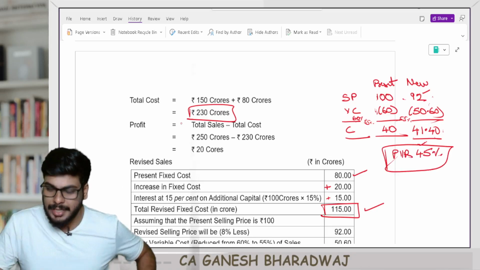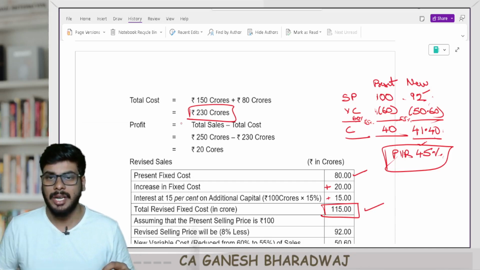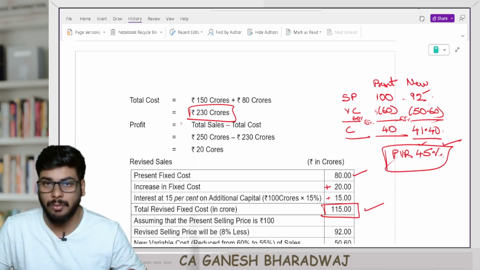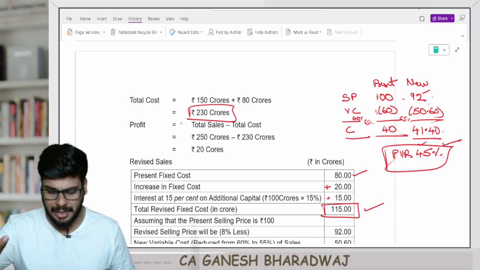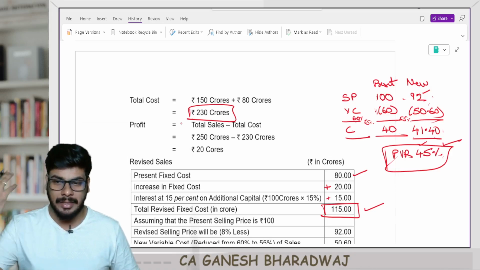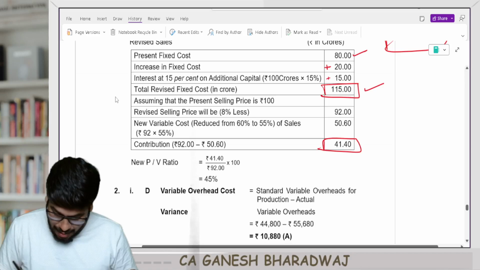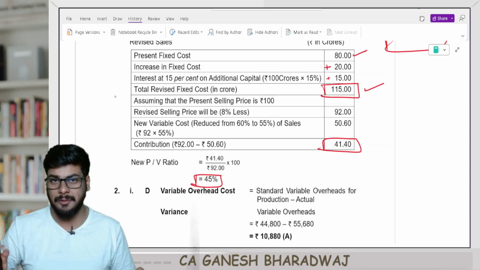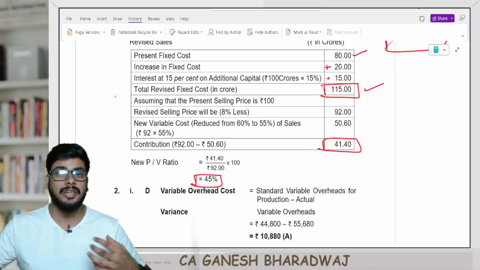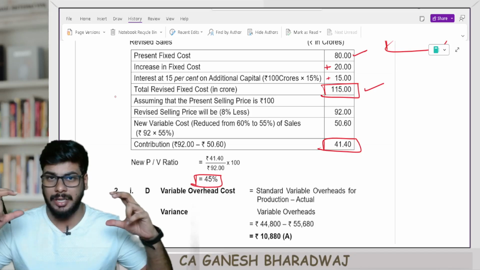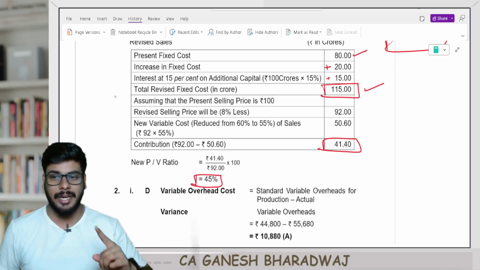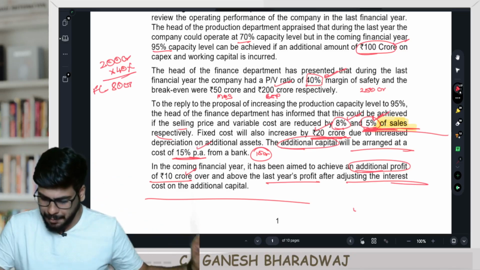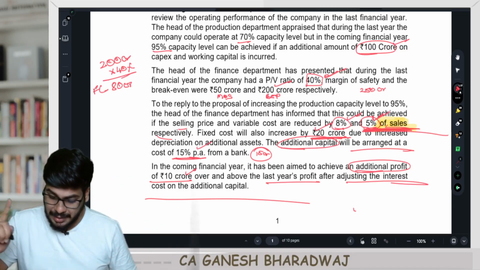See, we did all these calculations for calculating the PVR only. Here the per unit data is not given, but we are doing this to calculate only the PV ratio. Are you clear with this? Here we are not mentioning anything in units. Everything is mentioned only in values. So the next year revised new PVR is going to be 45%. Very important understanding here. You need to read between the lines. The question has been worded slightly differently. The one word that can make or break this question is this: 5% of sale.